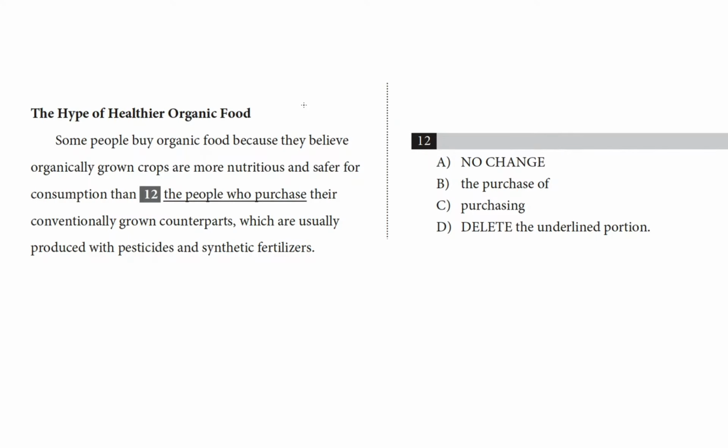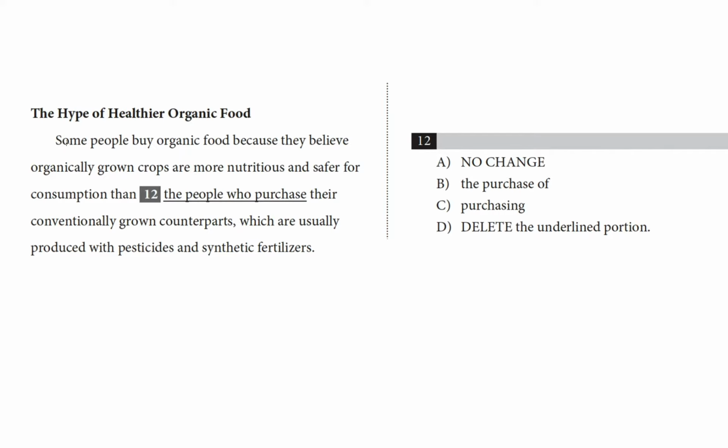We're looking at question 12 here from a passage titled The Hype of Organic Healthier Food. I'll read us in. Some people buy organic food because they believe organically grown crops are more nutritious and safer for consumption than the people who purchase their conventionally grown counterparts, which are usually produced with pesticides and synthetic fertilizers. Now that's a very long sentence, so let's figure out what's going on in this sentence.